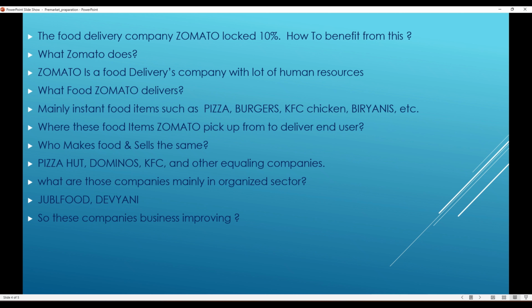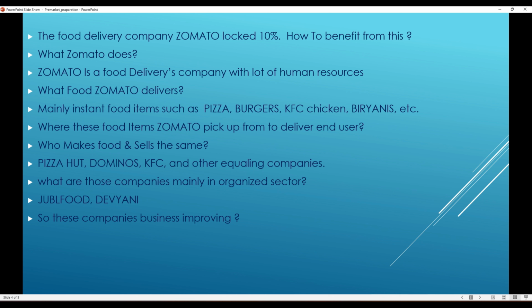Let's say in any country, if the purchasing power is increasing, shops are going to generate revenues. The end user purchasing capacity is increasing, so whoever delivers this kind of services is going to benefit. So we want to invest in those companies so that we get some returns out of it. That is the intention behind this.